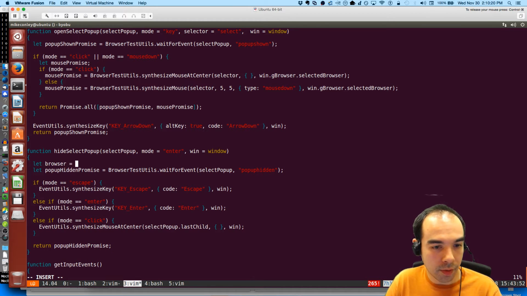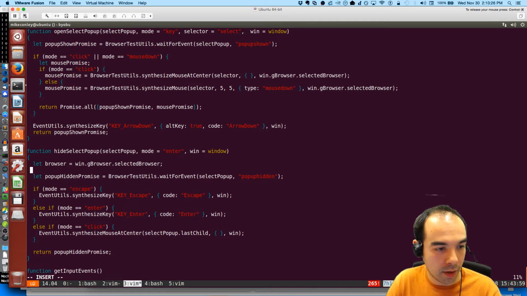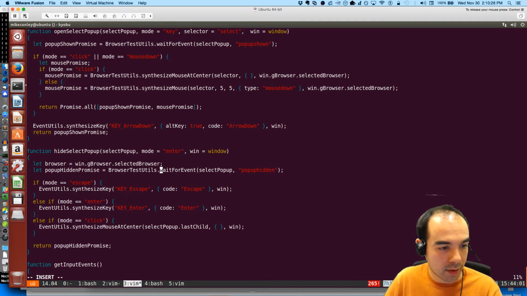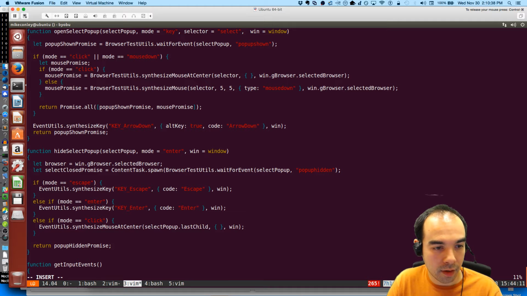Let browser equals win.gBrowser.selectedBrowser, and then we're gonna let select close promise equals ContentTask.spawn, browser, function or null function.